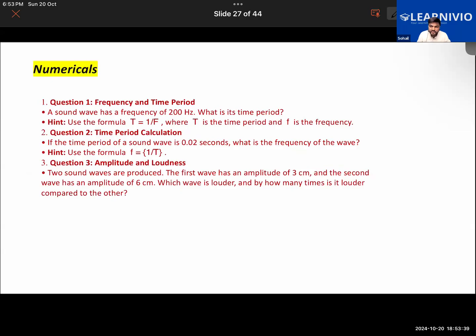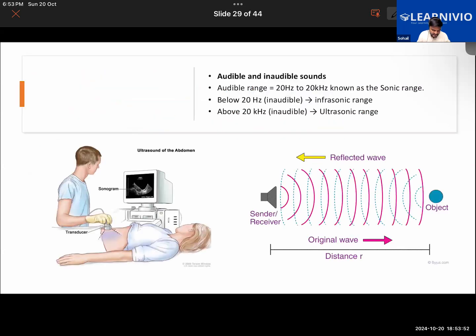We have some questions to do, but as you are saying that this chapter is not there, I will be skipping this portion as of now. Majority of you are saying that this chapter is not in the syllabus, but for some of you, as I went through the syllabus, it was there.